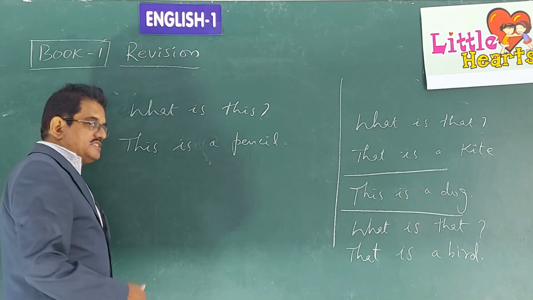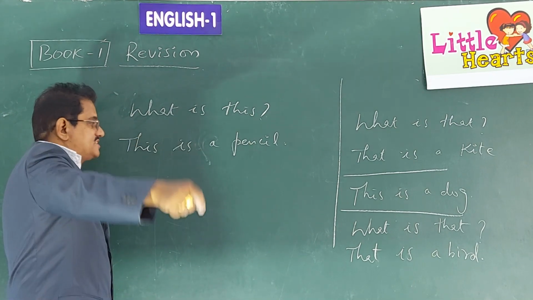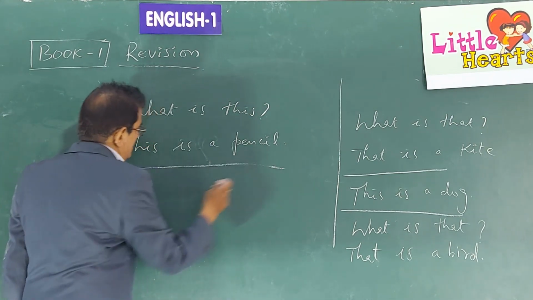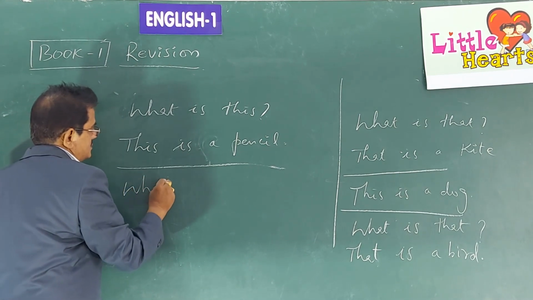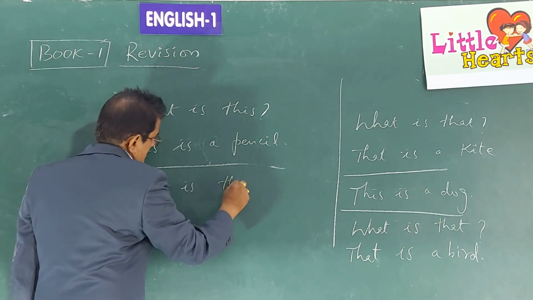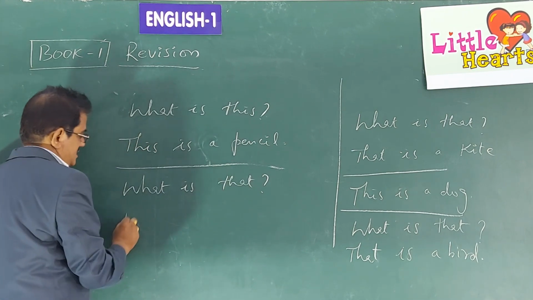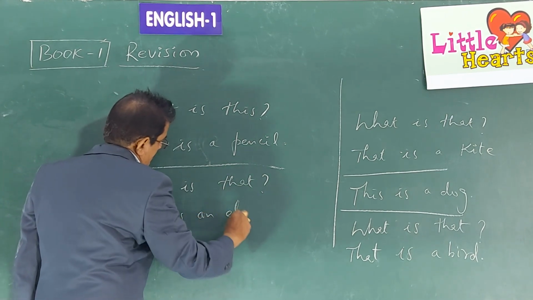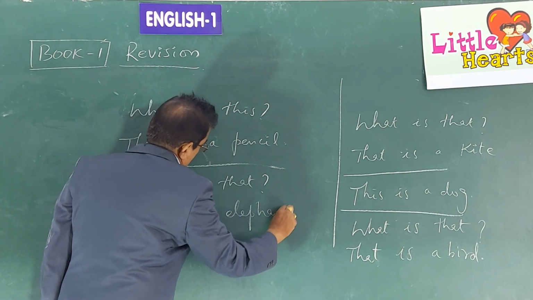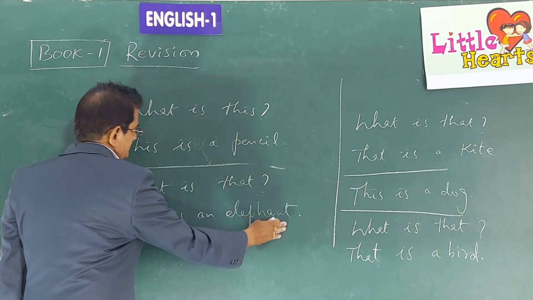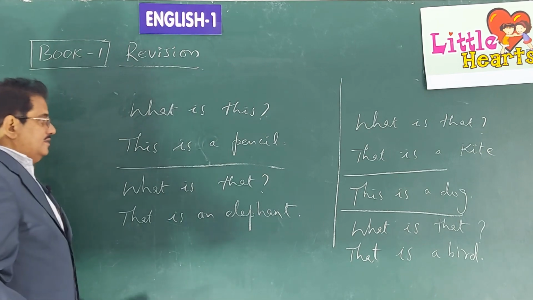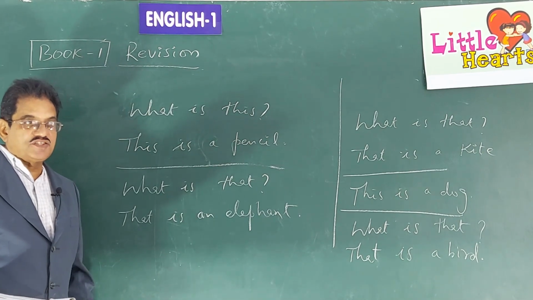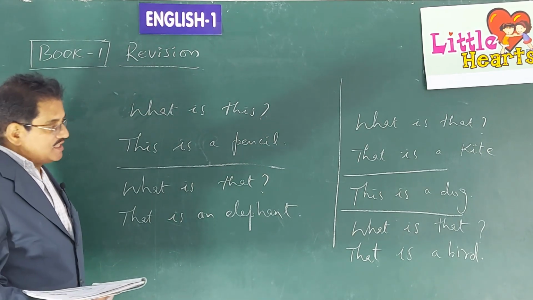Then there is an elephant's picture given there at a distance. Then what do you write there? What is that? That is an elephant. This is how we frame questions and answers as per the pictures given there.